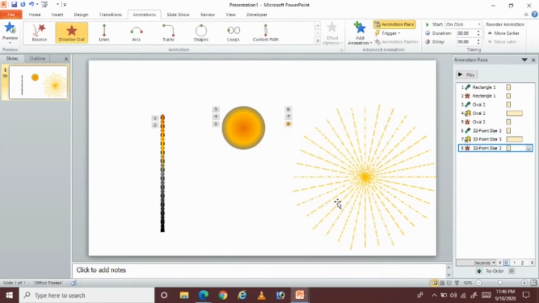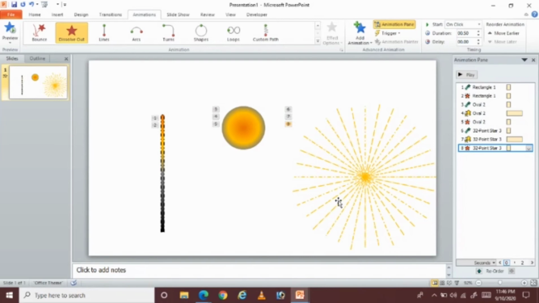So for the first rectangle, we are giving two effects. The first one is the entry effect, which is fly in, and the second is the exit effect, which is dissolve out. For the circle we gave three effects. The first entry is zoom, and the next, add animation, is emphasis, which we gave as grow and shrink, and the exit effect is dissolve out.